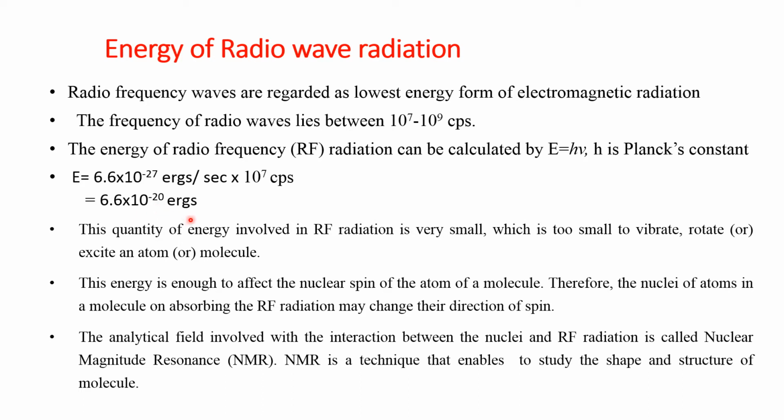ergs. So this is very little energy, which is neither used to vibrate or rotate or excite an atom or a molecule. So this low energy can change the spin of the nuclei, or it can change the spin of the electron when radio wave radiations are absorbed by nucleus or electron. This generally happens in the presence of a magnetic field.